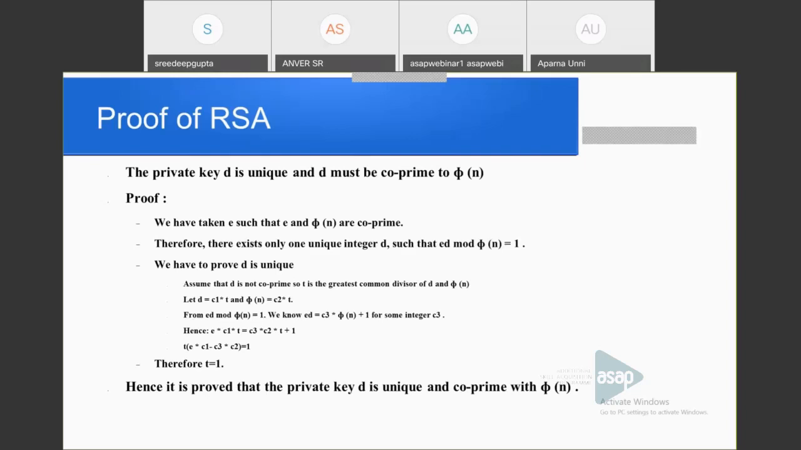Okay. So we can take the first term to the left side. T is common. T into (E into C1 minus C3 into C2) is equal to 1. So the product is 1. That means these are all integers, so both are 1. So T is also 1. And hence it is proved that if the GCD is 1, they are co-prime. That is, our assumption is not correct.